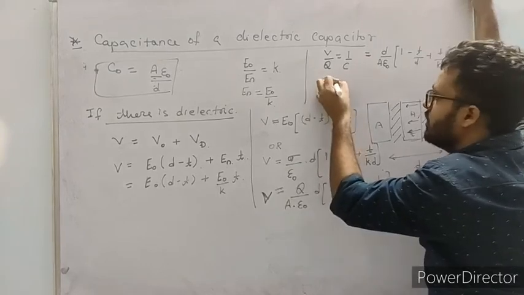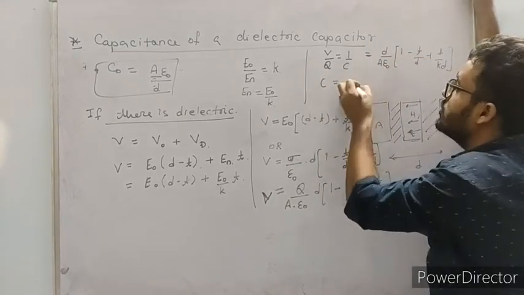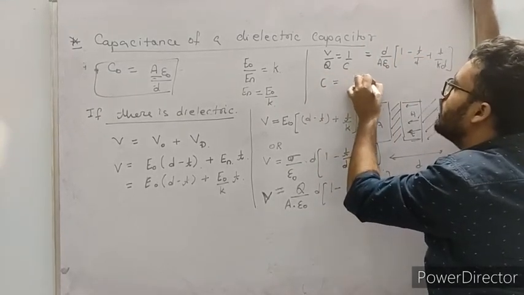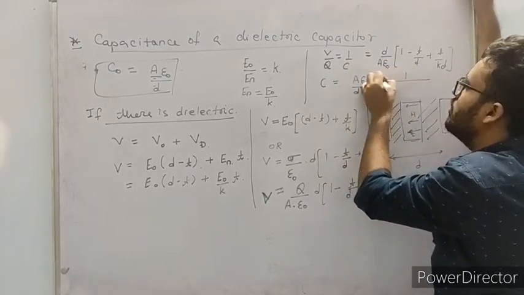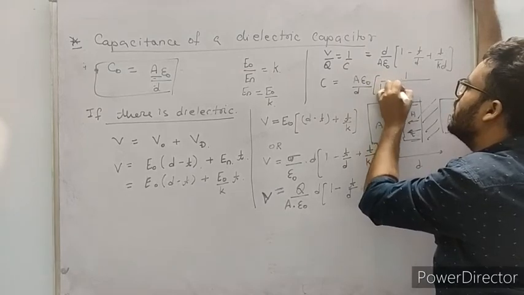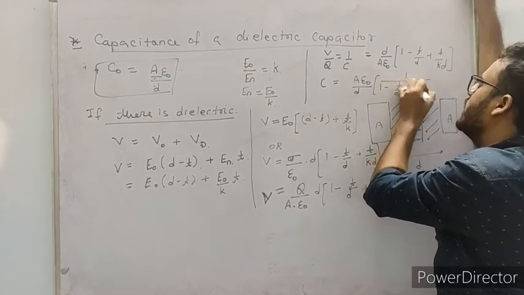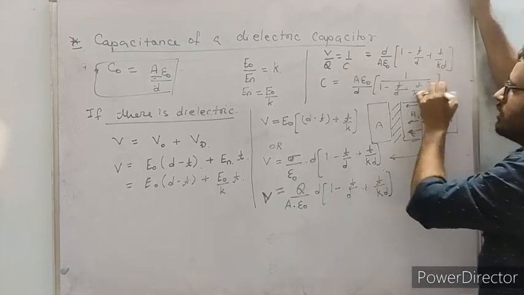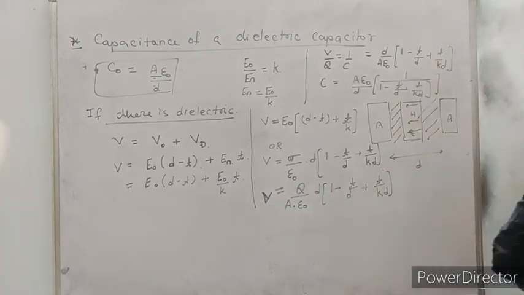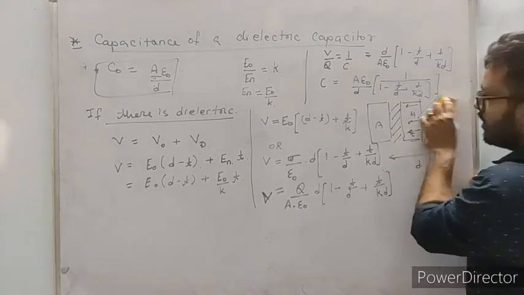सीधा कर लेते हैं इसको. C equals, that comes up, A epsilon naught upon D, and all these things will go into the denominator: 1 minus T by D plus T by KD. Okay, and this is your formula. मैं फिगर हटा रहा हूँ.